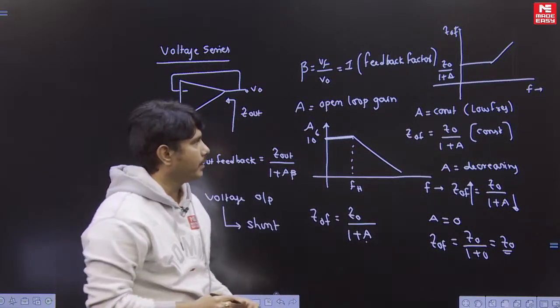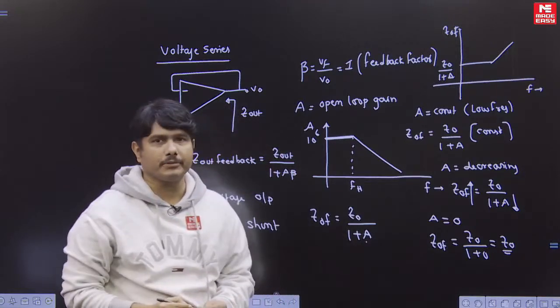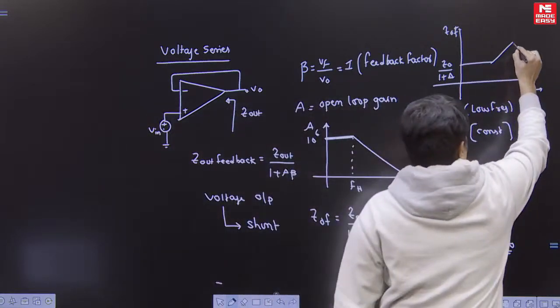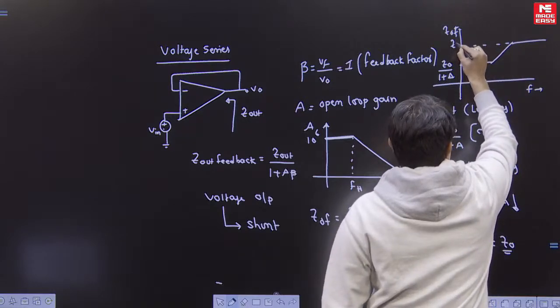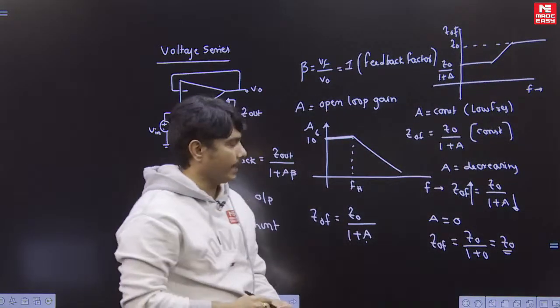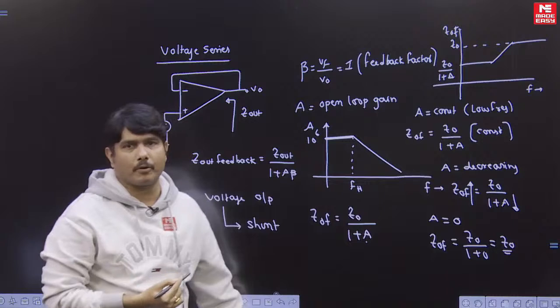After that, Z0F again became Z0. So finally at very high frequencies you will see Z0. I am expecting this type of behavior for this problem.